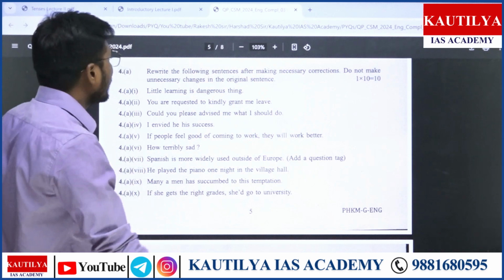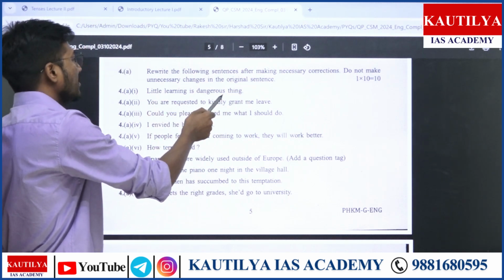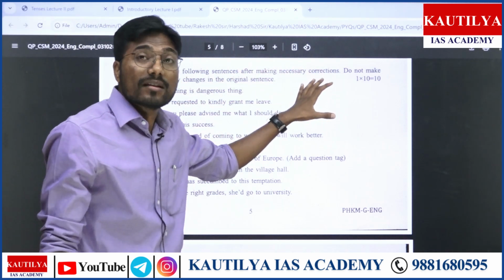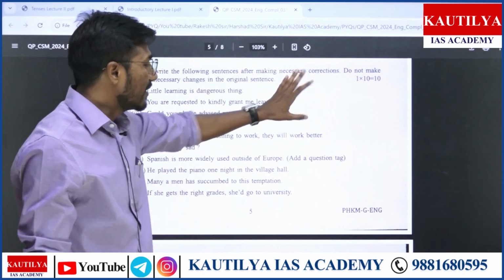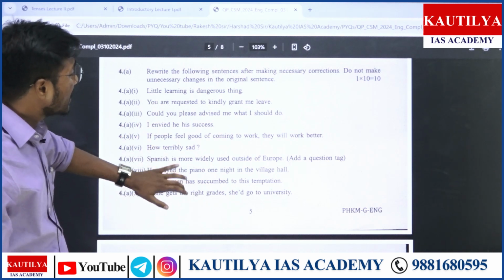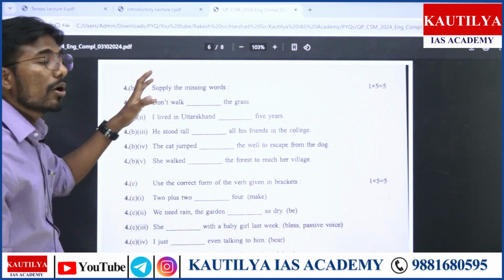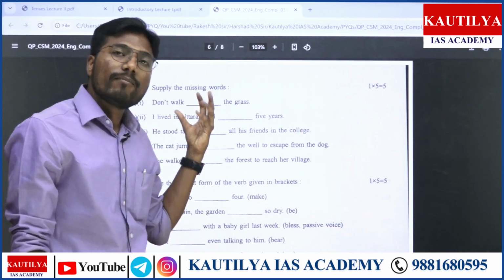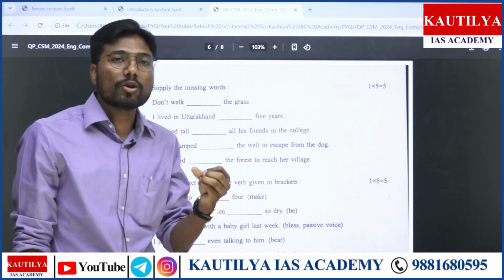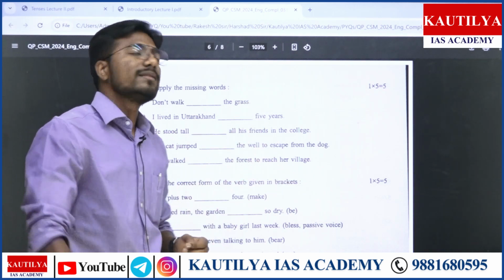So as you can see here, in every single component, for example, little learning is a dangerous thing. Making necessary corrections here, right? Then how terribly sad. These are basically examples of it. We'll definitely solve all these papers, and after every single component and every single topic, we shall have the previous year question paper, so that it will be easy for you to understand.